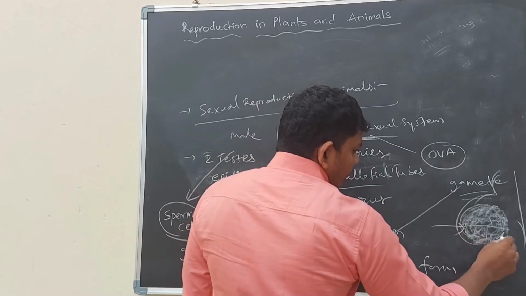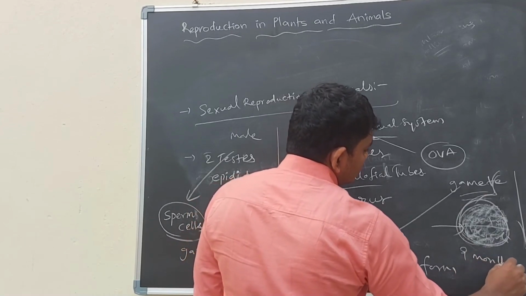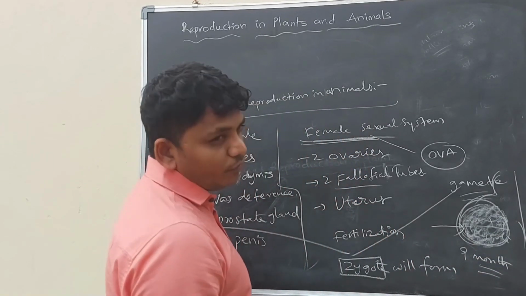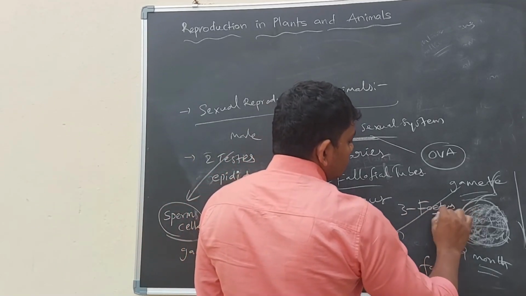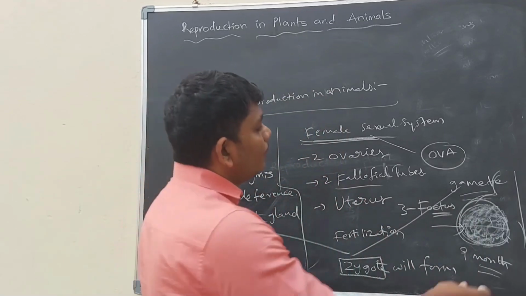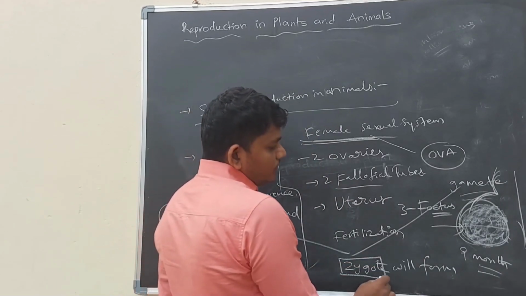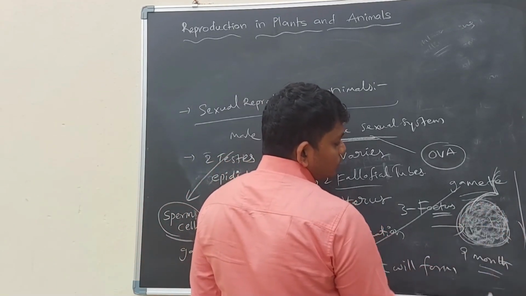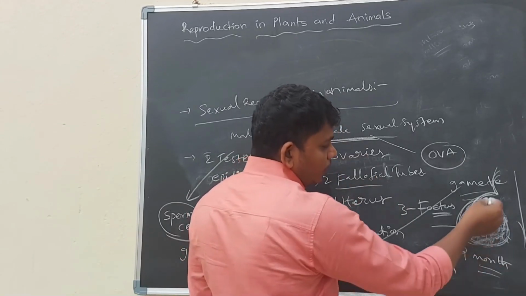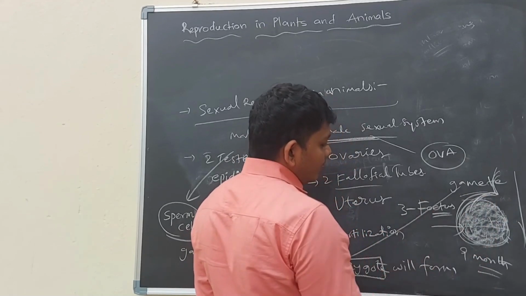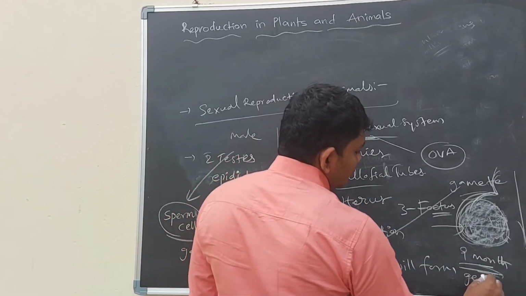After formation of the zygote, it will take up to 9 months for a fully formed baby. A 3 months baby growing in the mother's womb is called a fetus. After zygote formation, the zygote goes to the uterus, attaches to the mother's womb and grows as an individual organism there only. For complete development of the organism in the womb, it takes 9 months. This is called the gestation period.